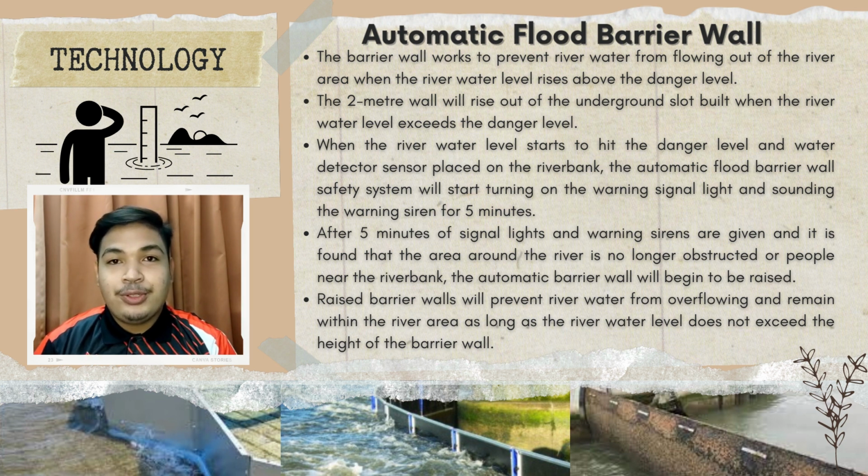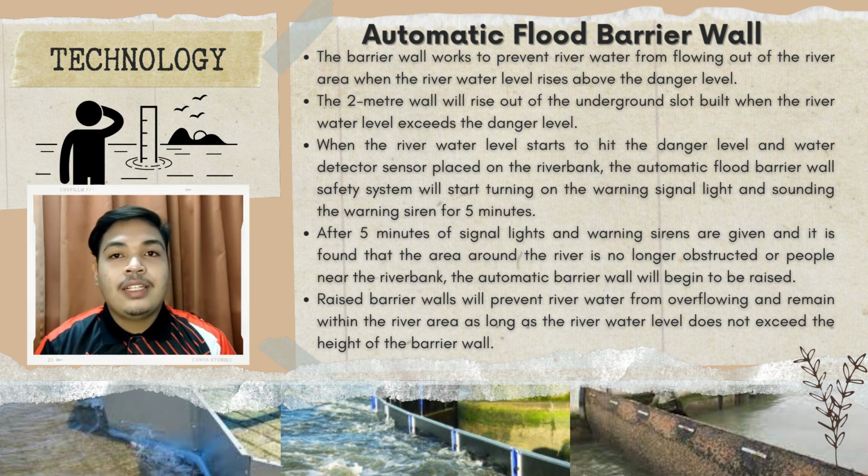Alright, let me explain it to you. This automatic flood barrier wall is built around the riverbank and it is located underground. The 2-meter wall will rise out of the underground slot built when the river water level exceeds the danger level.